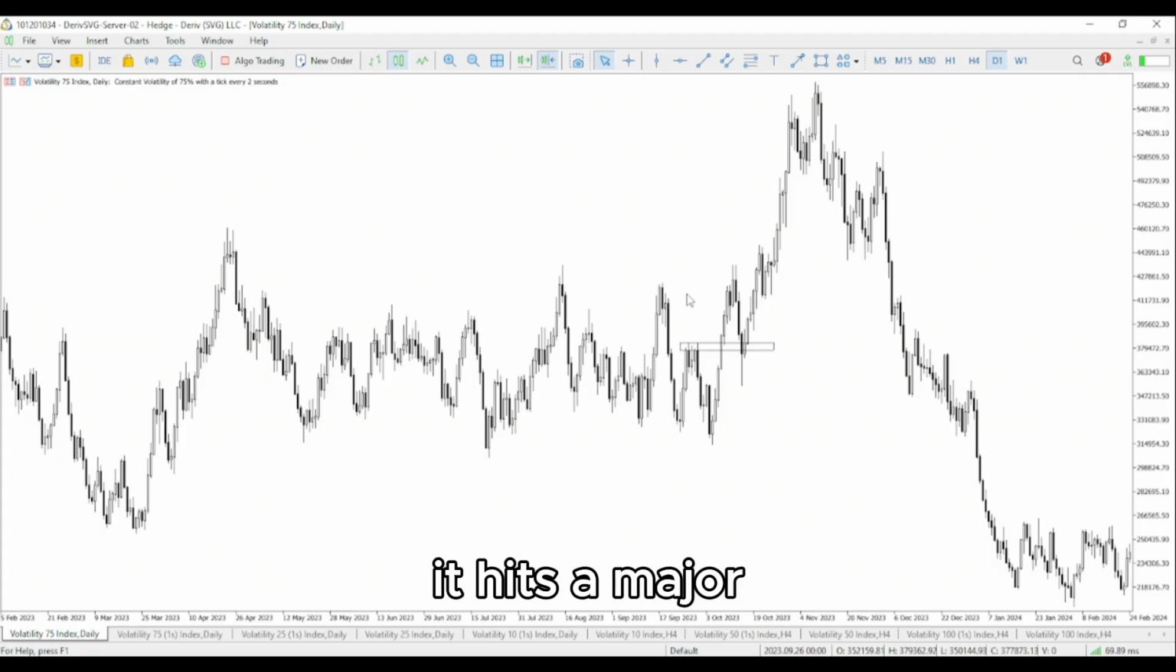It hit a major resistance level and reversed and formed a downtrend. This is the downtrend. Then next it continued in the original direction. This is called a reversal. So it's very, very simple and very, very clear.